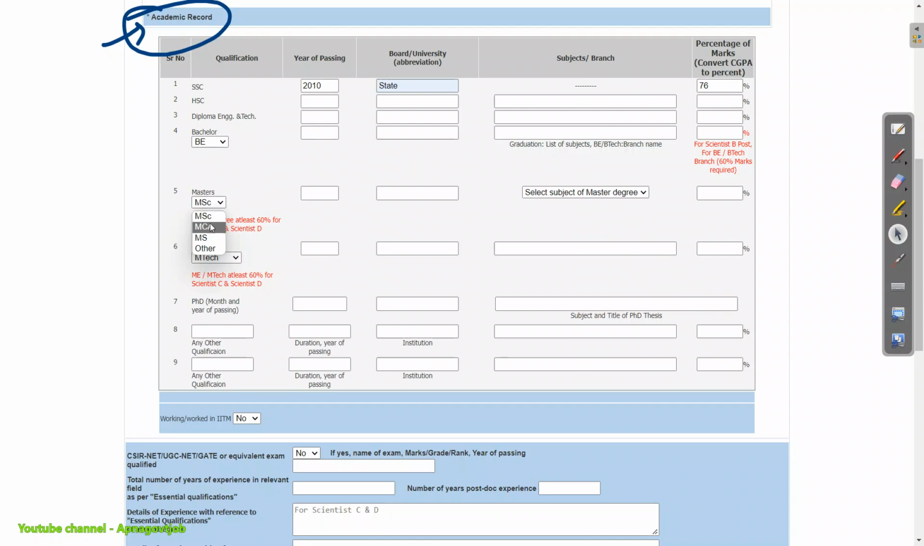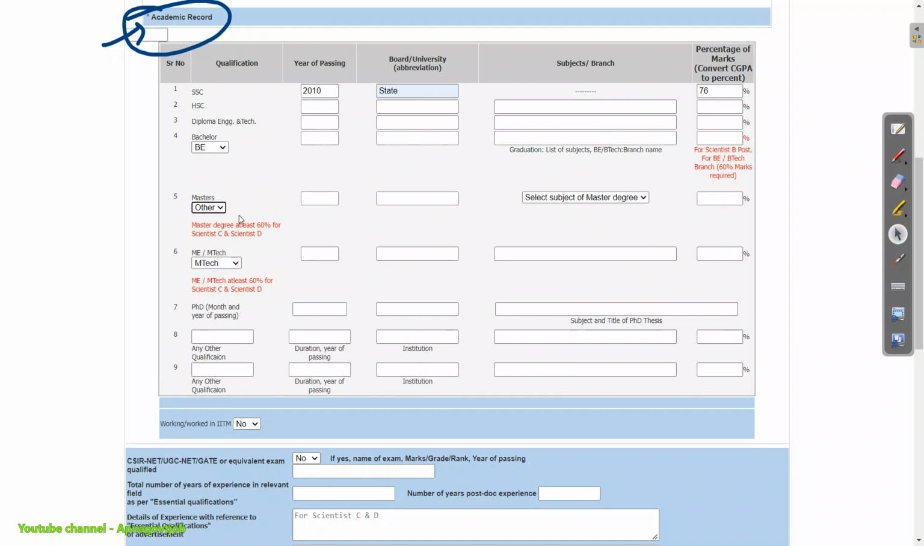If you complete your masters, okay, in MTech also, if you complete MTech also, then you can select other, or directly here we have option for MTech directly, so you can put down the details here. Okay, and this is specifically for scientist C and scientist D. If you complete your PhD, then for PhD you will enter the things. Okay, any other qualification you have, you can also enter this.